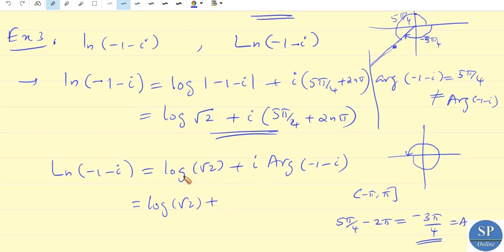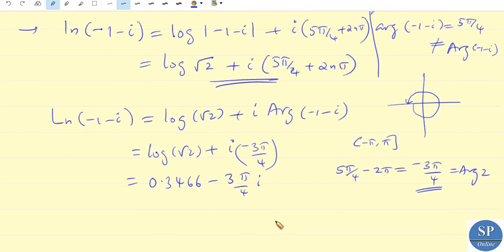We can find the value of log root 2 from the calculator. So we can write this as 0.3466 minus 3 pi by 4 into i. I hope it is clear to you.